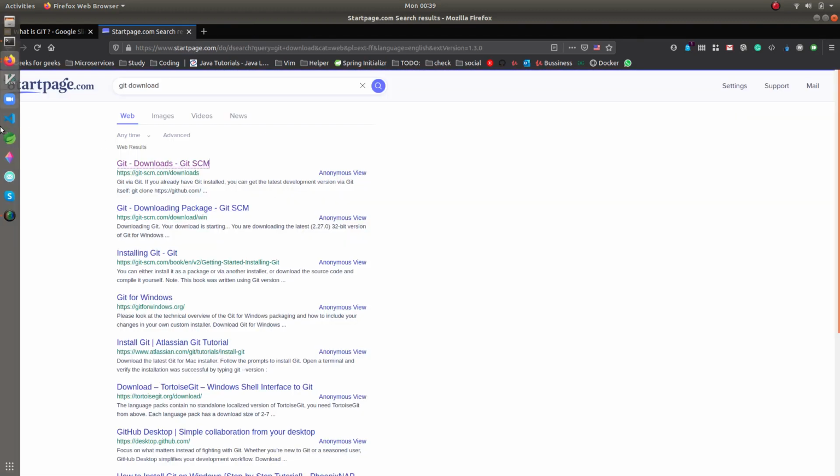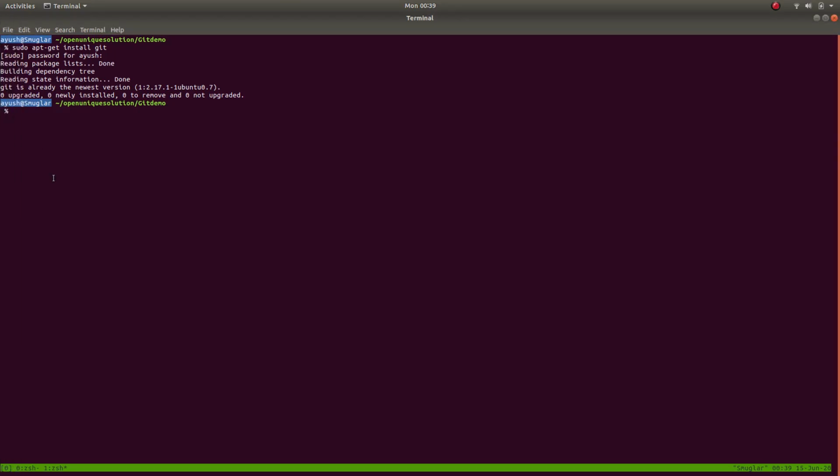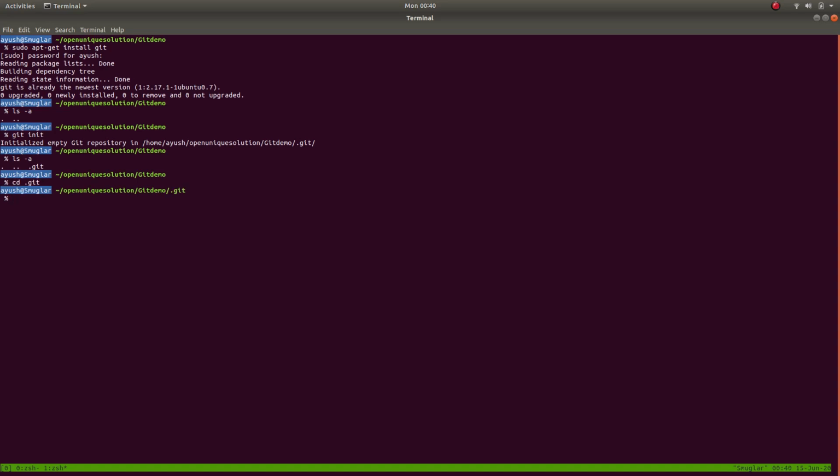Okay, next we come to our terminal again. Here, this folder is empty, nothing right now. I run the command git init, and it says initialized empty Git repository. Now what happened? It makes a folder .git. Just go in .git. You can see there are numerous folders inside .git, which are used by other git commands. This is using the command line.